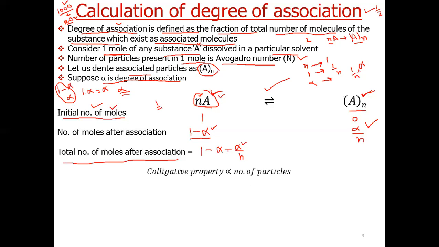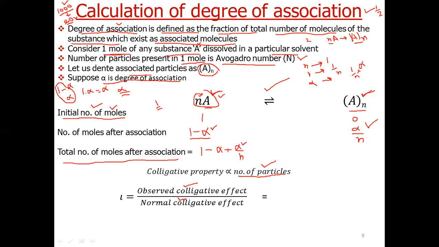Now, as colligative property depends upon number of particles, we can write iota is equal to observed colligative effect divided by normal colligative effect. And this colligative effect will depend upon number of particles. So observed colligative effect, we can write, number of particles after association, 1 minus alpha plus alpha by n, divided by the number of particles before association.